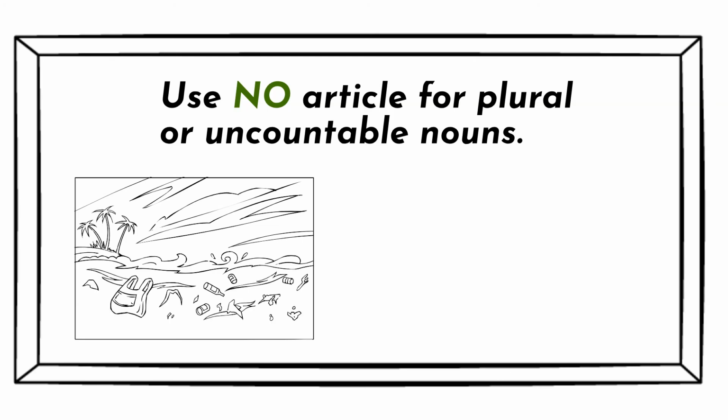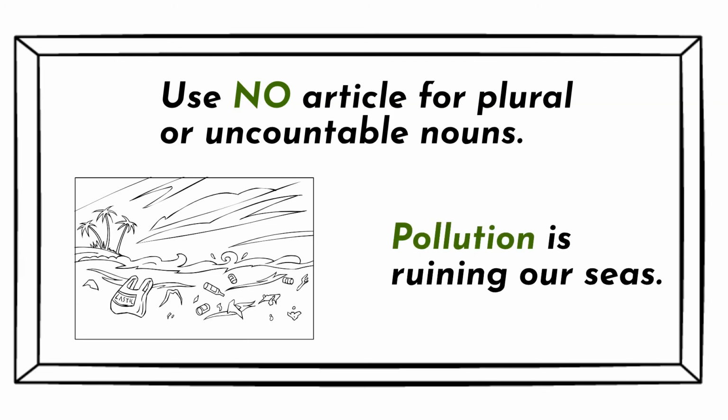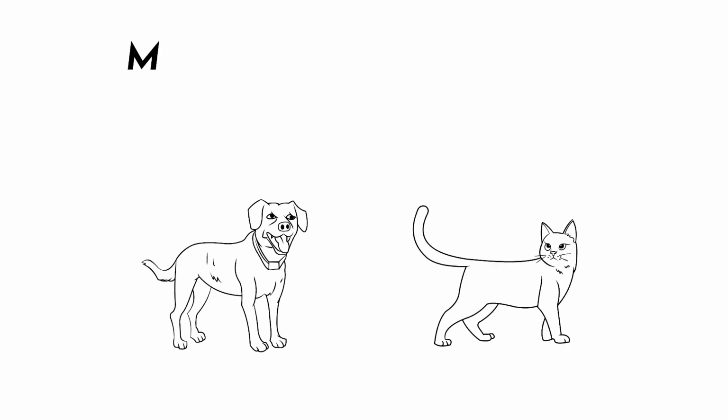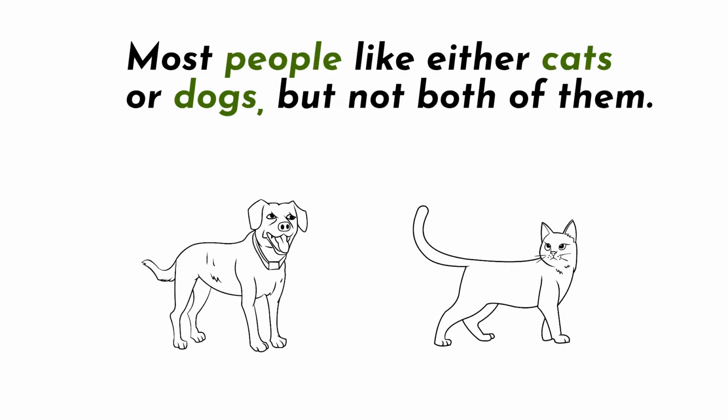Use no article for plural or uncountable nouns. Pollution is ruining our seas. Most people like cats or dogs, but not both of them.